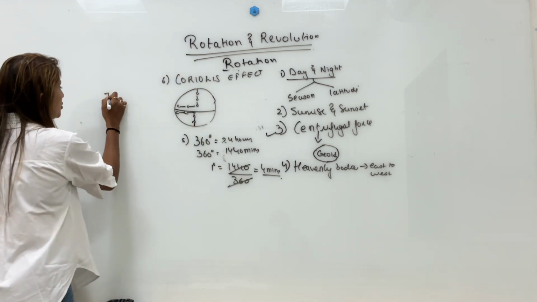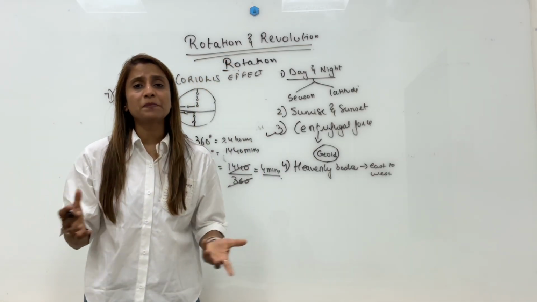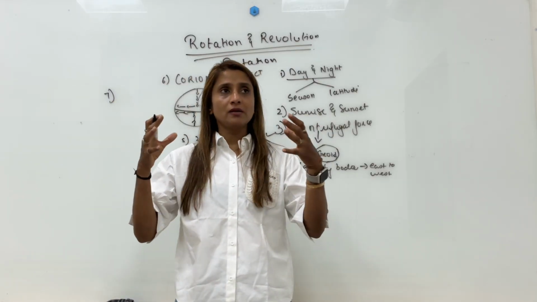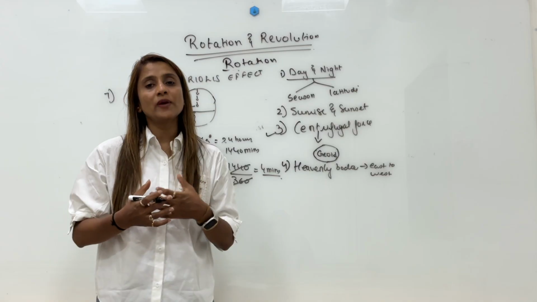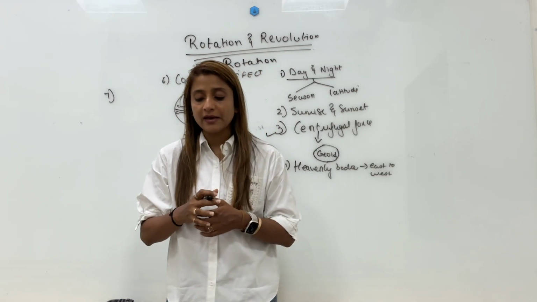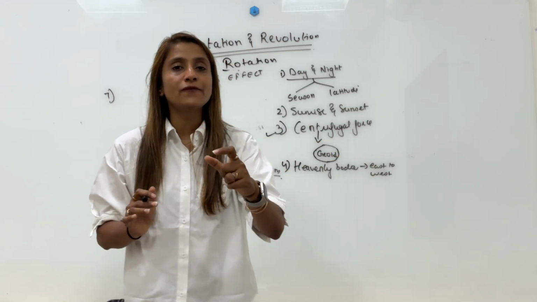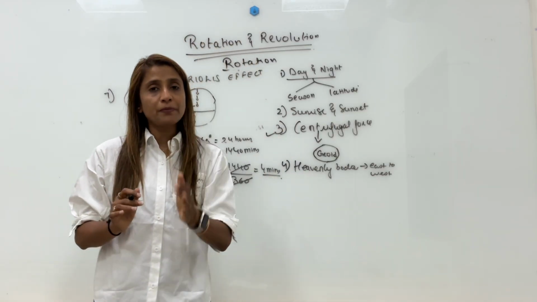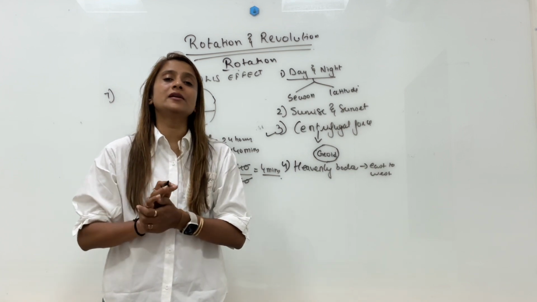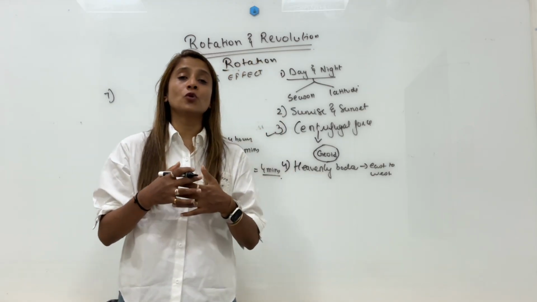Also, because of rotation of the earth, when you combine with revolution, we experience season. And you know what? Our rotation period is not very long. Our rotation period is only 24 hours, because of which the variation of temperature between day and night is moderate, is not very extreme. The short rotational period of 24 hours is very perfect for Earth, because it keeps the temperature variation between day and night in moderation. So these are the effects of rotation.